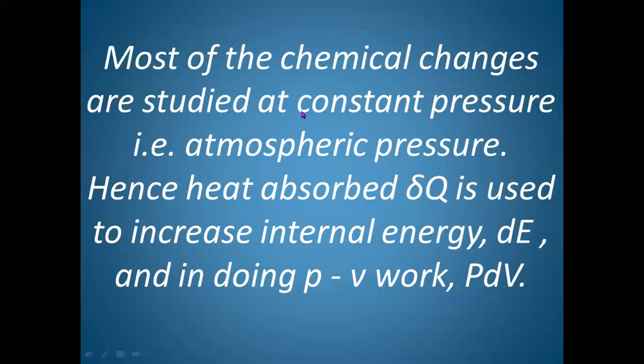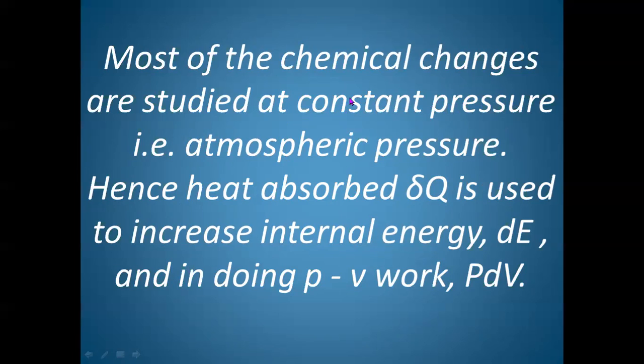Because when we perform experiments in the laboratory, there is no way to control the pressure, the external pressure. We cannot do the experiment in a closed vessel like a cylinder fitted with a piston in the lab. So we have to do it in ordinary apparatus like a beaker or a conical flask, etc.